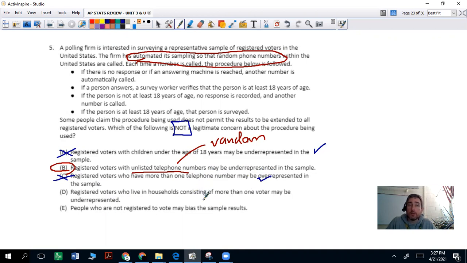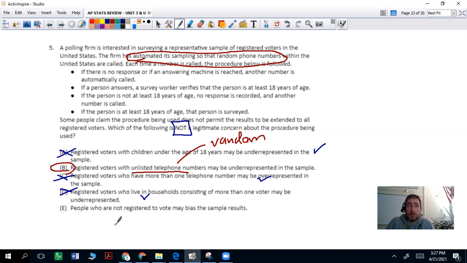D, registered voters who live in households consisting of more than one voter may be underrepresented. That is also true. It might kind of balance the last one out, but it is true, because if you have a mom and dad at the home and they call that one home phone number, only one person is going to answer the phone and answer the questions. So that's a concern. It's a legitimate concern.